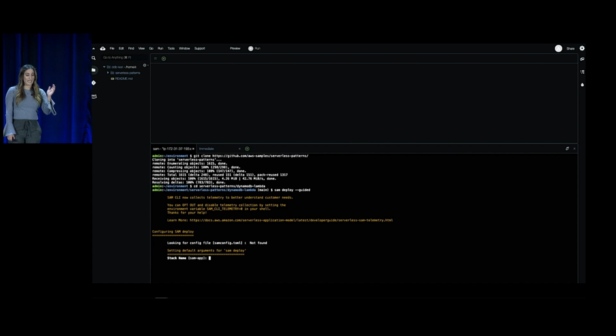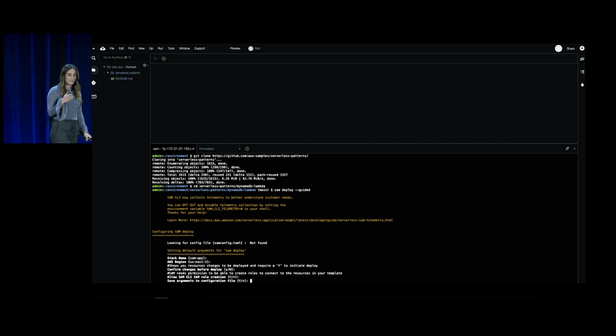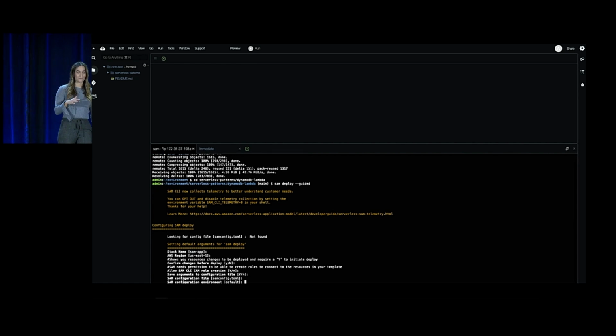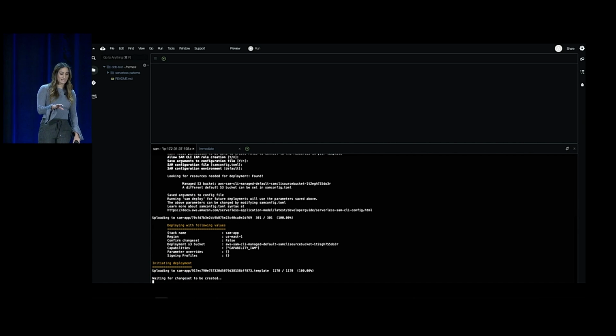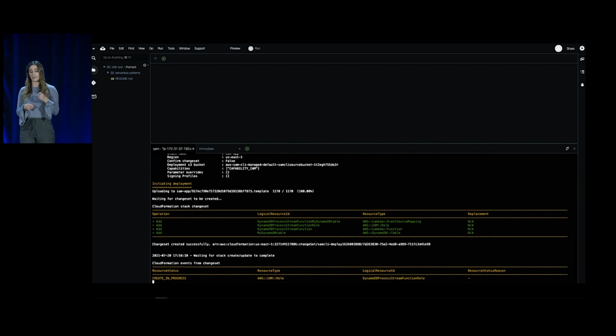You're going to get a set of questions, and if you keep the responses blank, then it's going to choose the default options. This is going to take a couple minutes, but you can see that our resources are being deployed. We're deploying a Lambda function, a DynamoDB table, and the necessary IAM roles for the DynamoDB table to access the Lambda function.